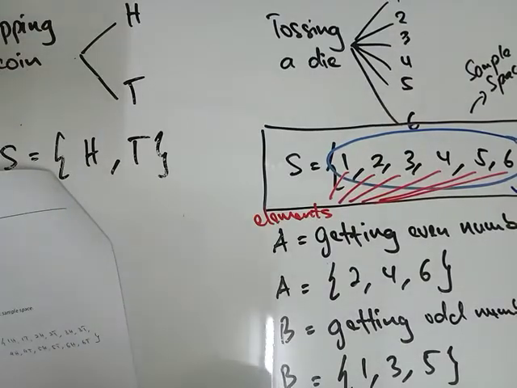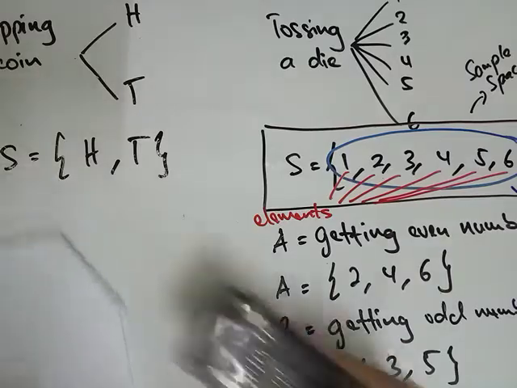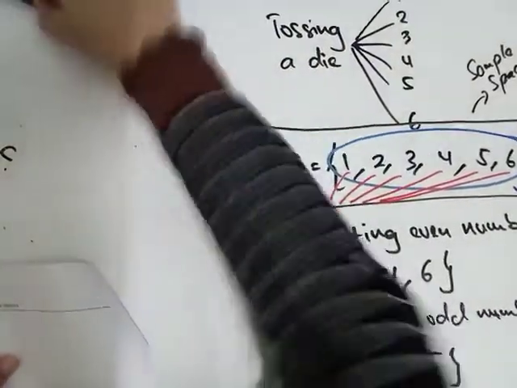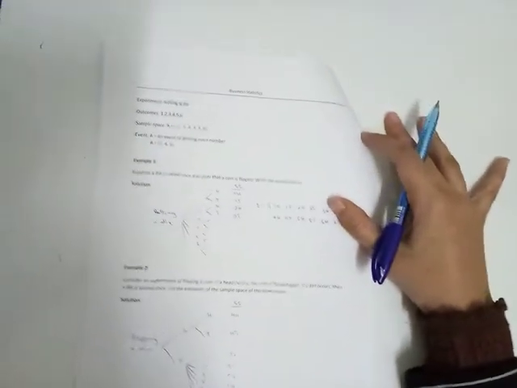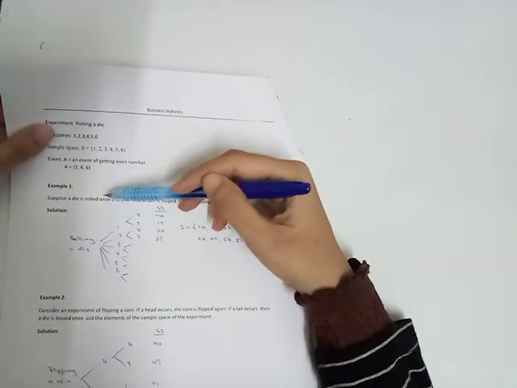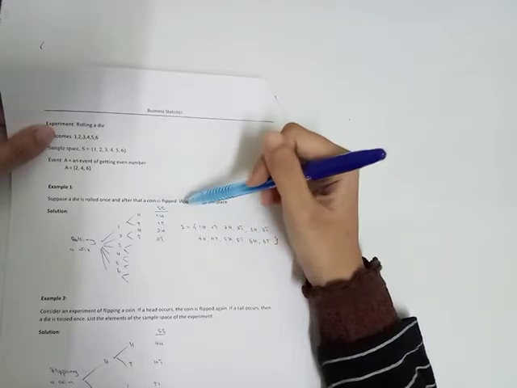And then, so look at example 1. Kalau tengok situ, nampak dah? Suppose a die is rolled once and after that a coin is flipped. That is the experiments dia.